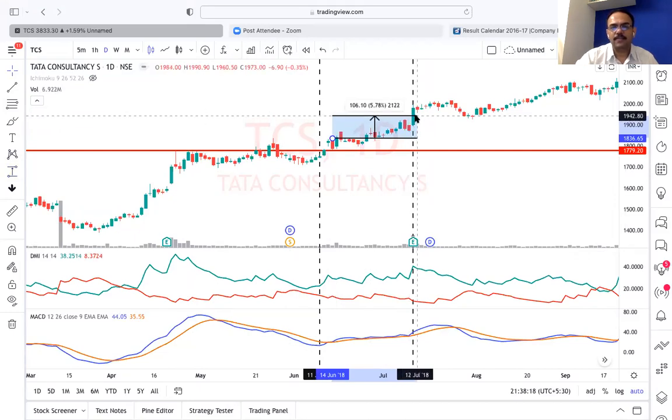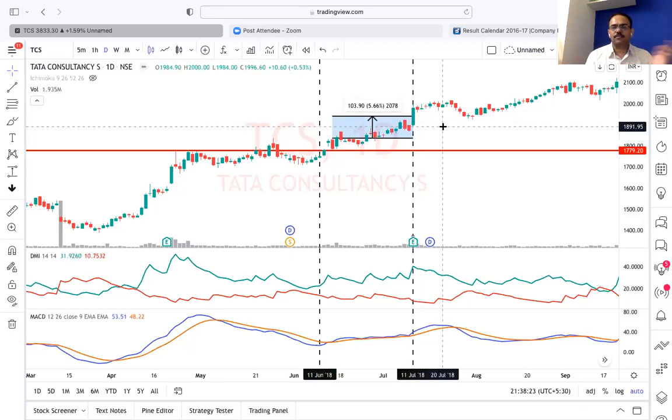Here maybe on earning day only it happened, so you'll have to wait for 1 month in this duration. So you have 5% in this. Everyone clear? So we have to take the trade within 1 month only. We don't go here and there. Only the earnings date we know. When is the earnings date? Start looking 1 month before, and you can have 5%.